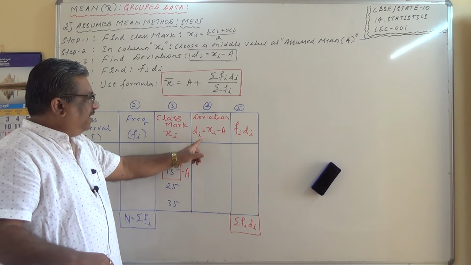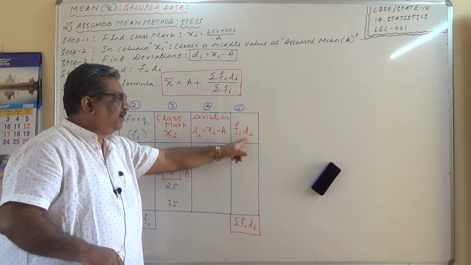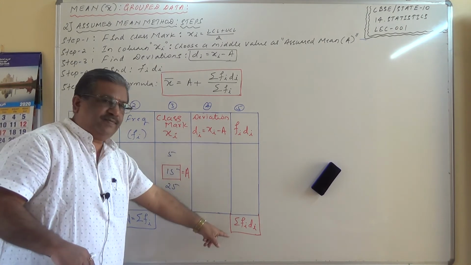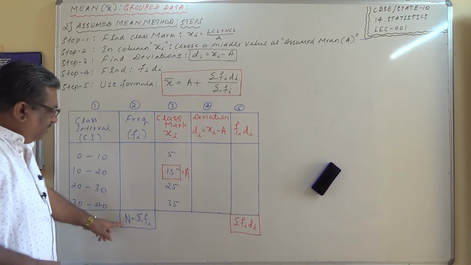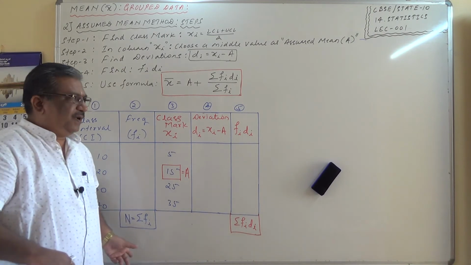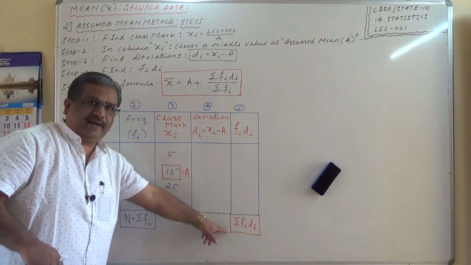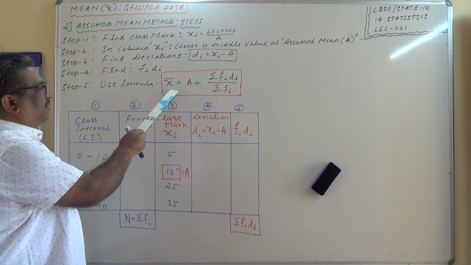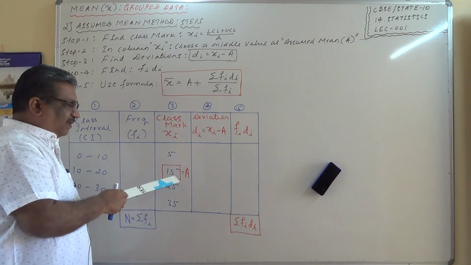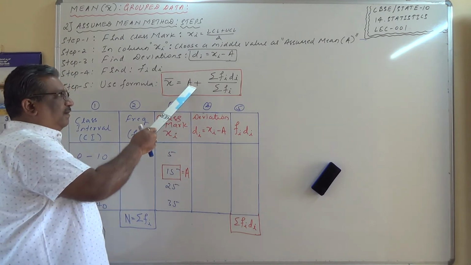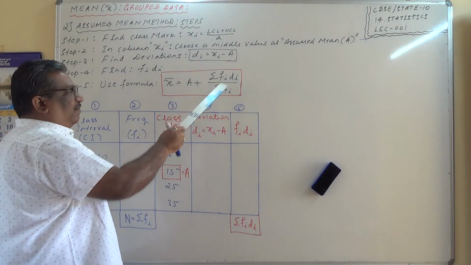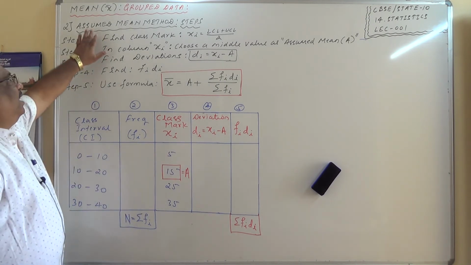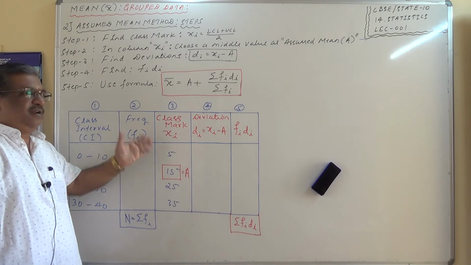Then once after obtaining di, you have to calculate fi di, the frequency into di. Then finally take the sum of this, sigma fi di. Here take the sum of sigma fi, the sum of frequencies, and sigma fi di. Then use the formula: x bar is equal to the assumed mean, whichever value you have assigned, plus sigma fi di divided by sigma fi. This is how we can calculate the mean by a method called the assumed mean method for grouped data.